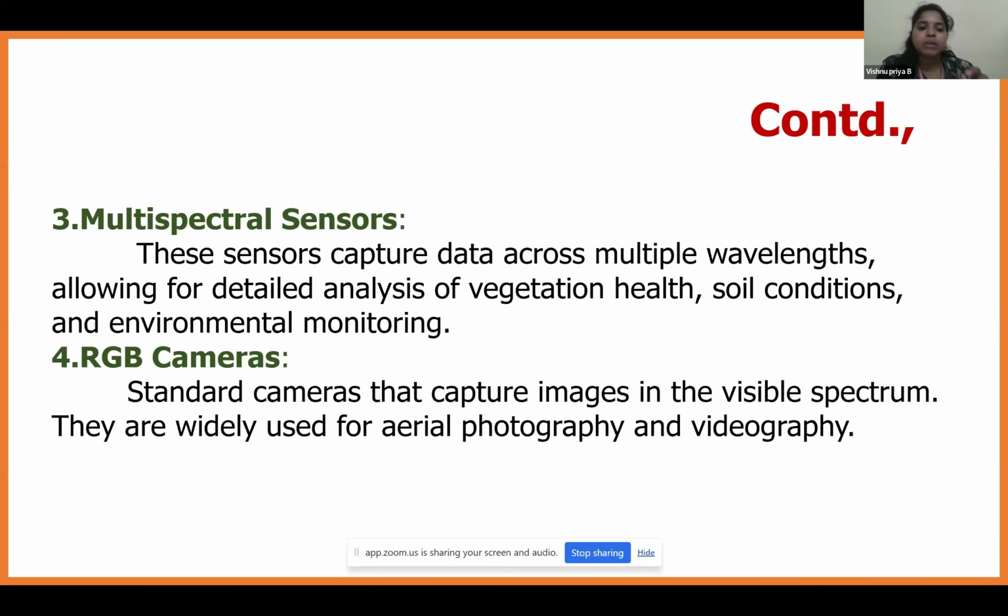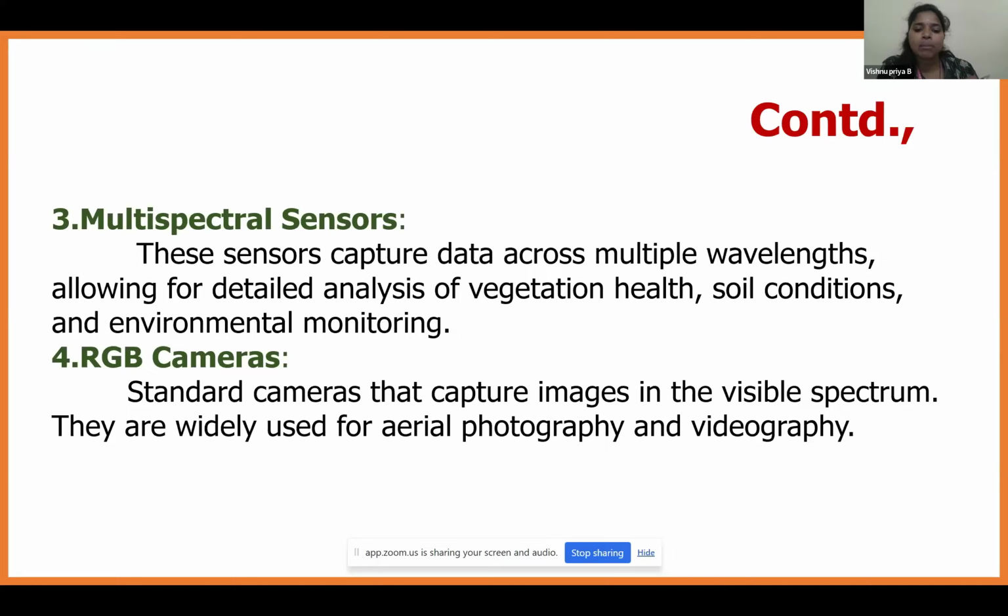Next is multispectral sensors. These sensors capture the data across multiple wavelengths, allowing for detailed analysis of vegetation health, soil condition, and environmental monitoring. So this is the multispectral sensor. Most of the agriculture drones will be using the multispectral sensors and thermal sensors.